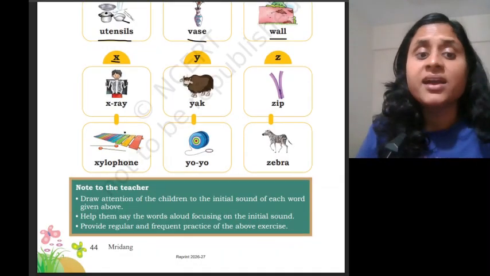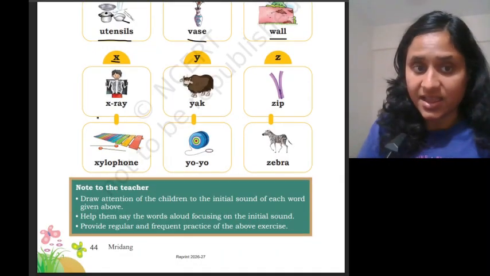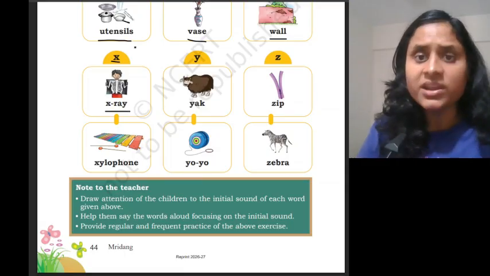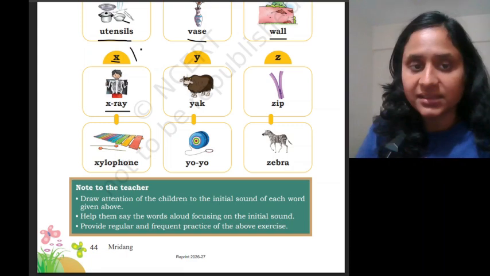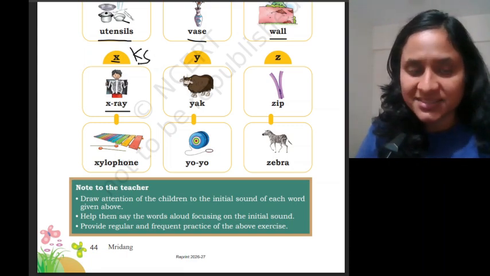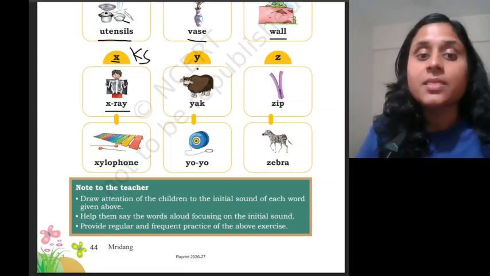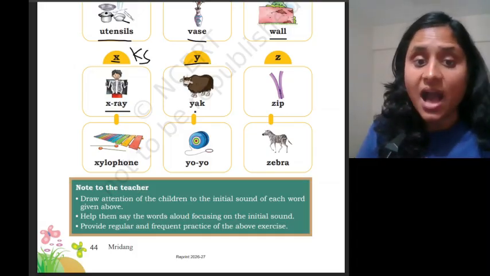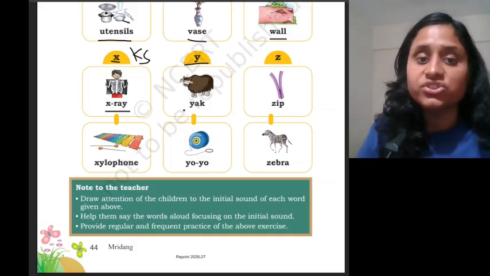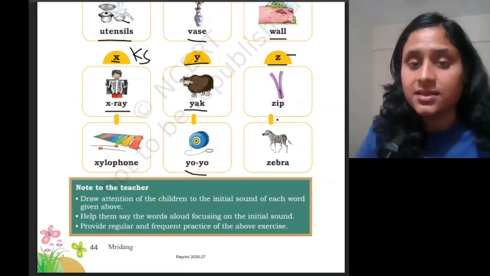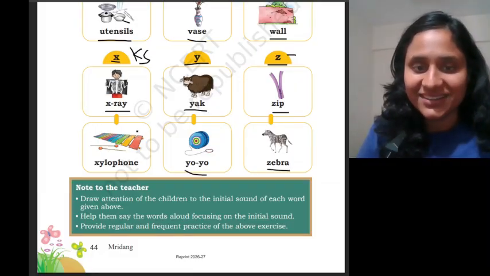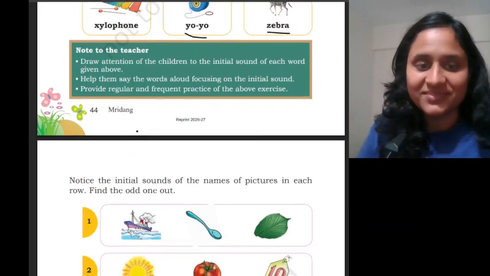X says X-ray or xylophone. X says xylophone. Y says yak. Yo-yo. Yogurt. Z says zip. Zebra. Great. Okay. Now next one.